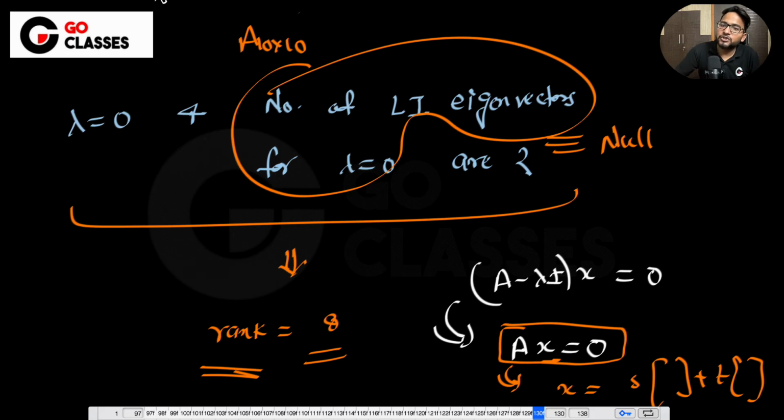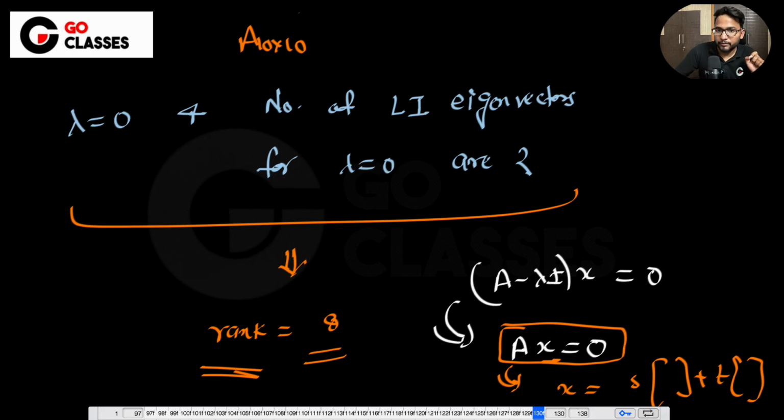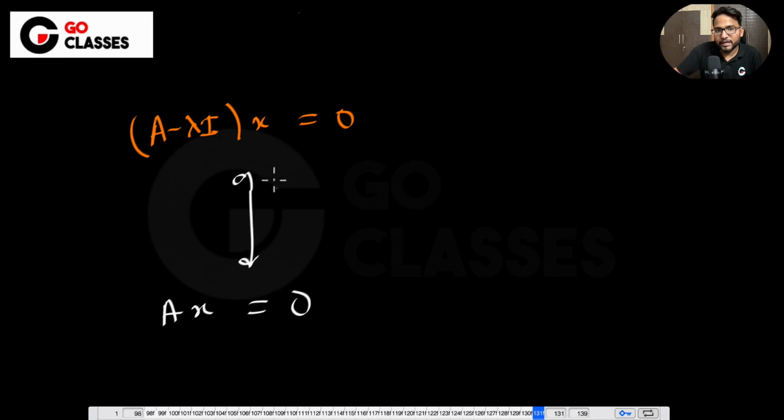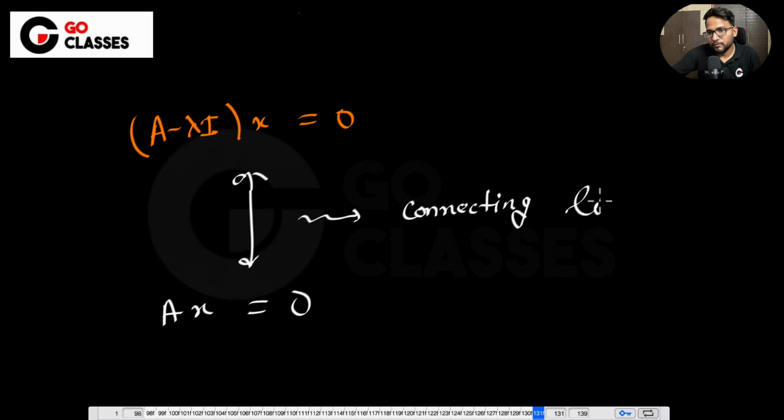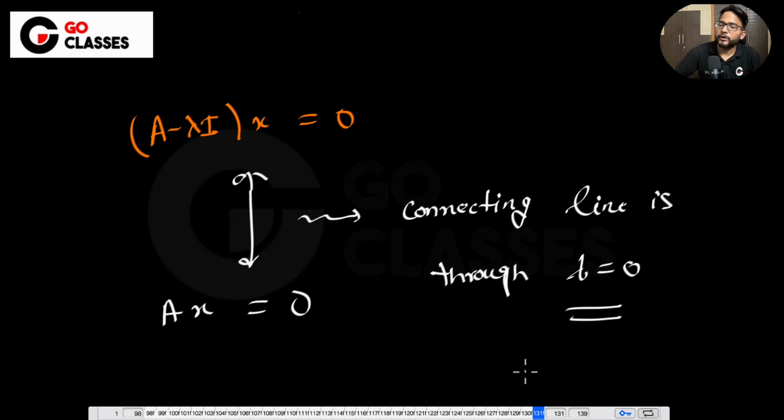Basically, this lambda equal to 0 is a connecting dot between (A minus lambda I) x equal to 0, and between Ax equal to 0. So between these two, the connecting line goes through lambda equal to 0. Okay, I hope you understood. So basically it's very easy.